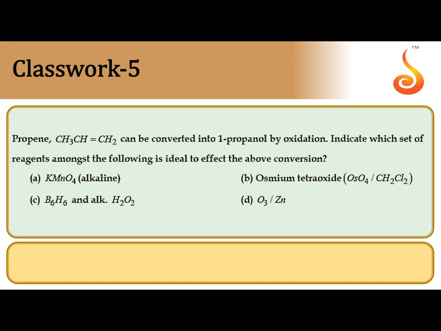Next, propene can be converted into 1-propanol by the oxidation process. Indicate which set of reagents among the following is ideal to effect the above reaction. So which one is required? We have to write propene, CH3 CH double bond CH2. Requirement 1-propanol, CH3 CH single bond CH2.